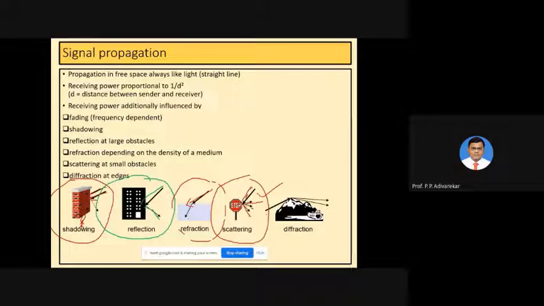Each one has smaller power, that means its power gets divided. So in short, the power of the incident signal is distributed into multiple signals with smaller powers.